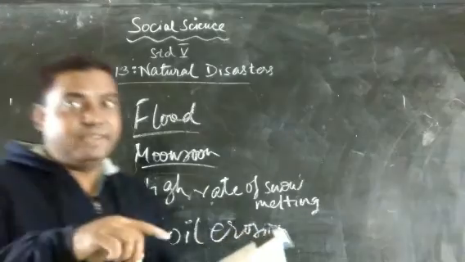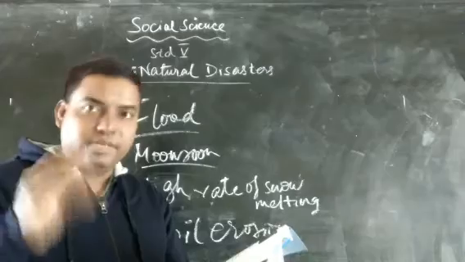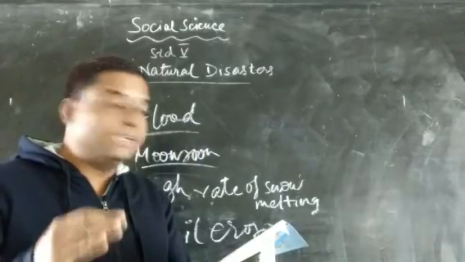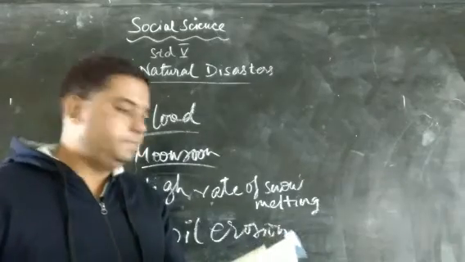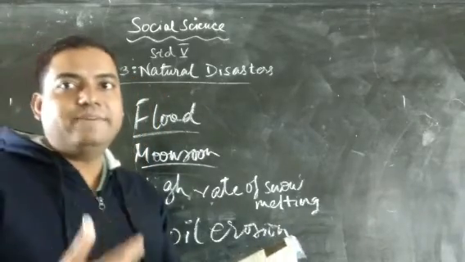But it also has a side effect, that is the plus point. What is the plus point of floods? When floods occur, the flood rivers deposit fertile silt, which is very much good for cultivation. Now we come to preparedness, that is how can we save ourselves from flood.